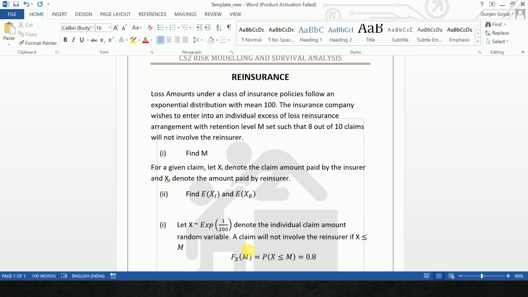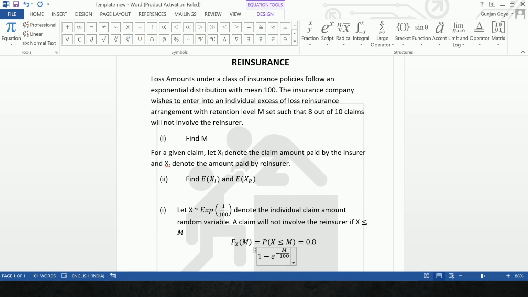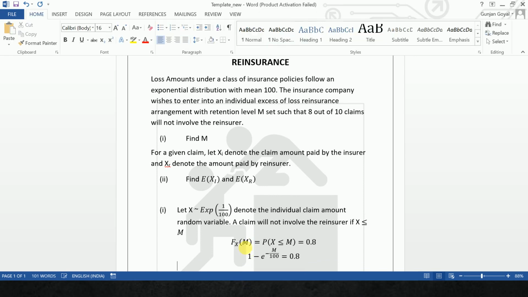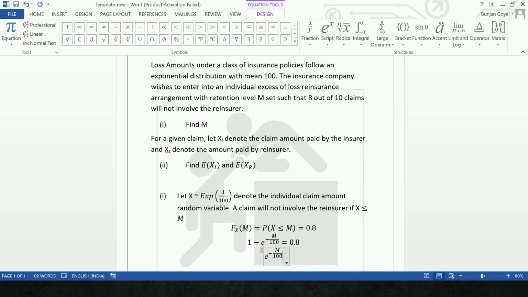So we can write, alt equal to, 1 minus e to the power minus M by 100 is equal to 0.8, or let's say, I'll just write e to the power minus M by 100 is equal to 0.2.